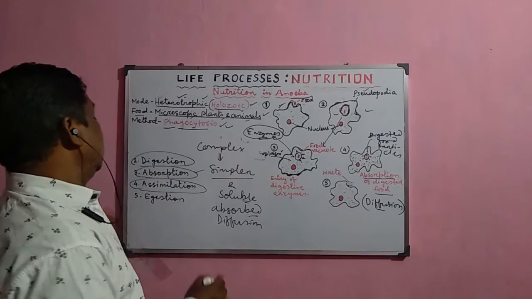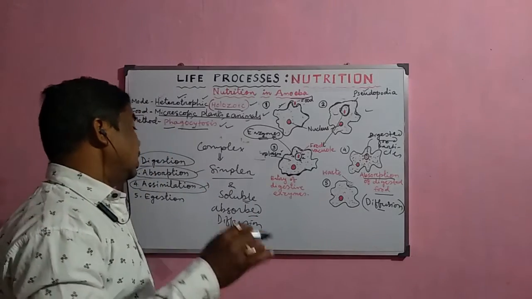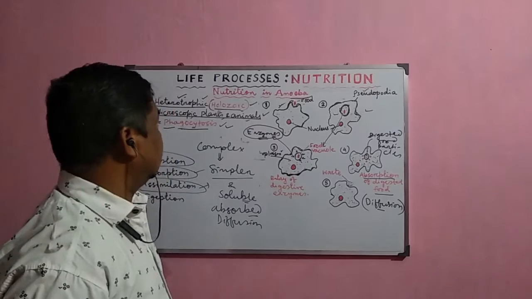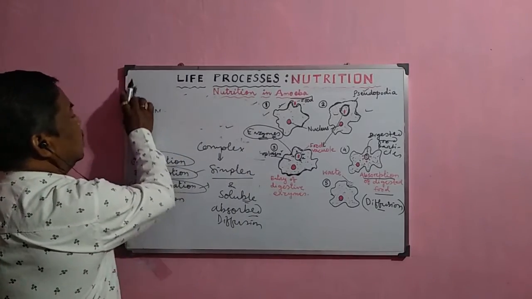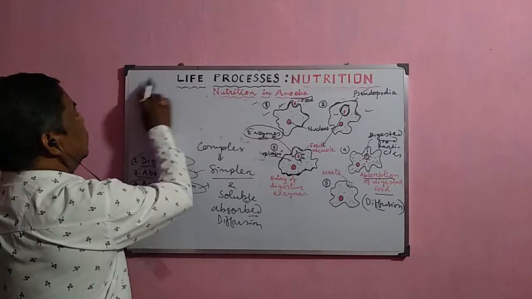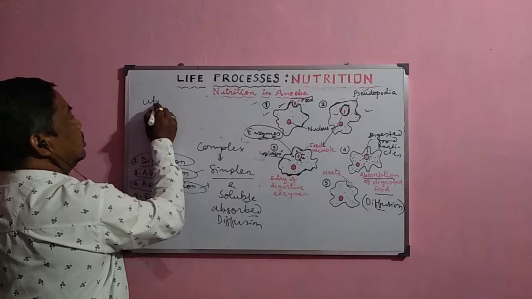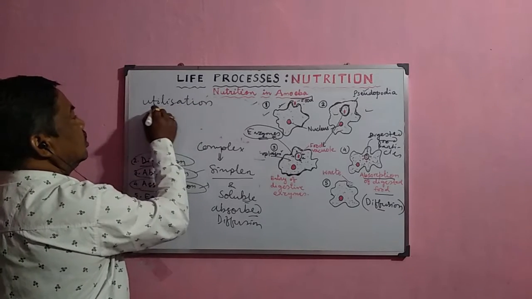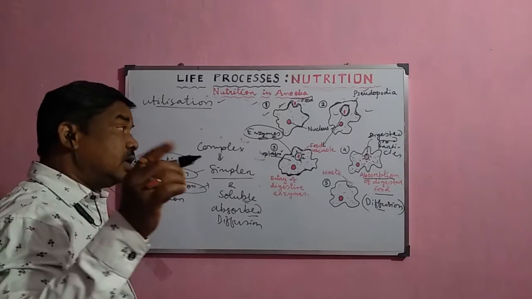The transportation of the digested or absorbed food and its use is called utilization, or assimilation.